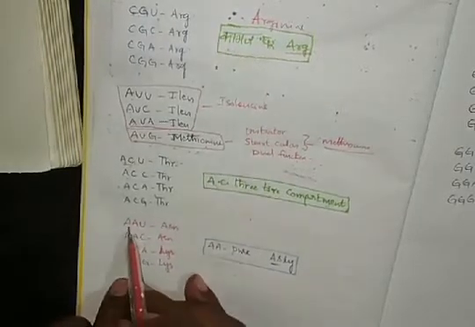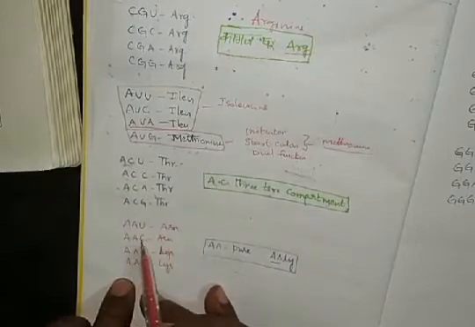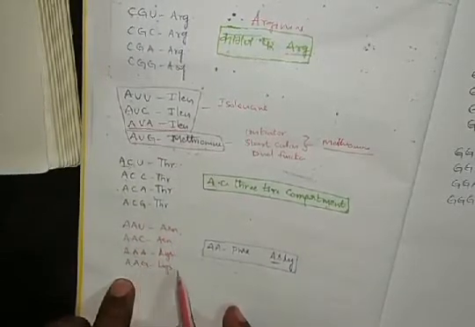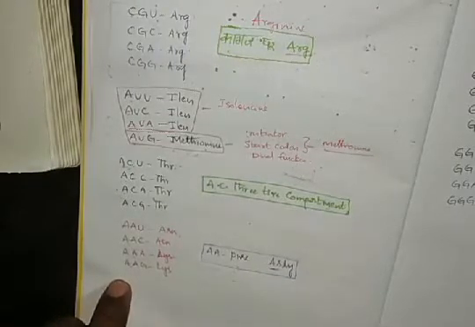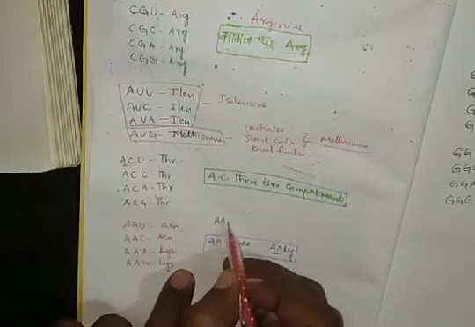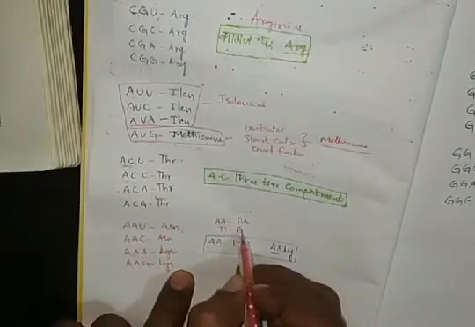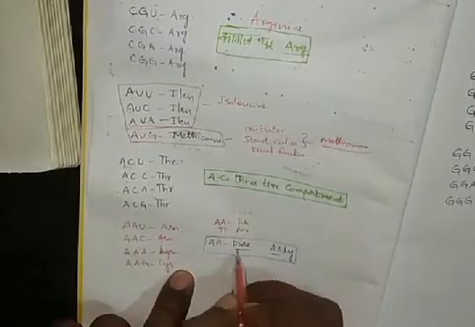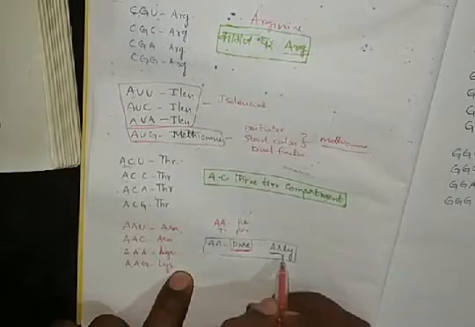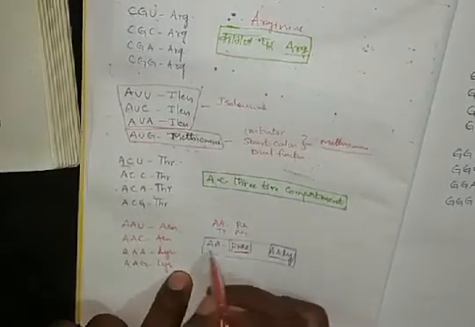And next AA: AAU arginine, AAC arginine, AAA lysine, AAG lysine. How do we remember this one? According to Mendel, AA means pure, like TT pure, homozygous. Pure means asli in Hindi. AA asli, simply we can remember.